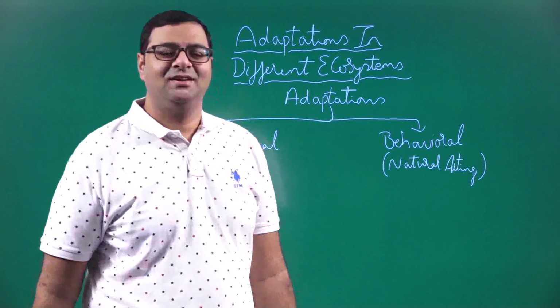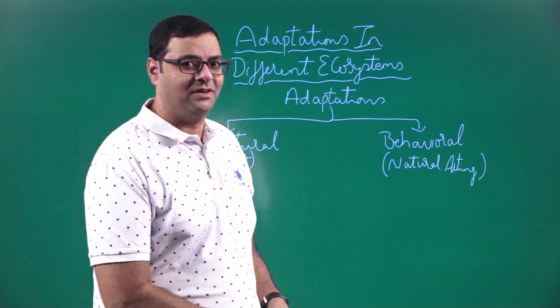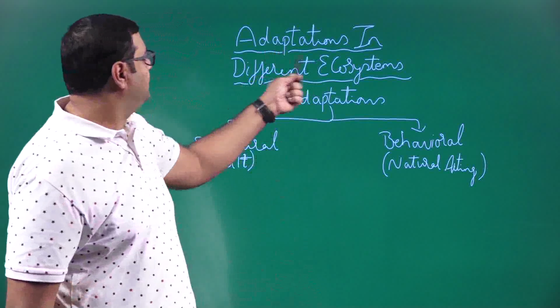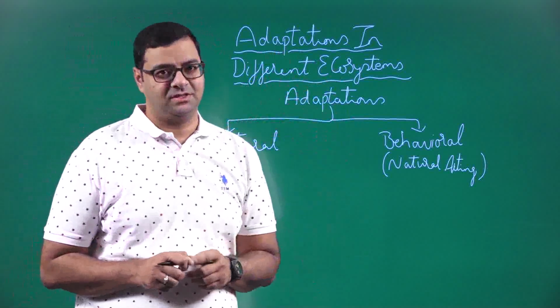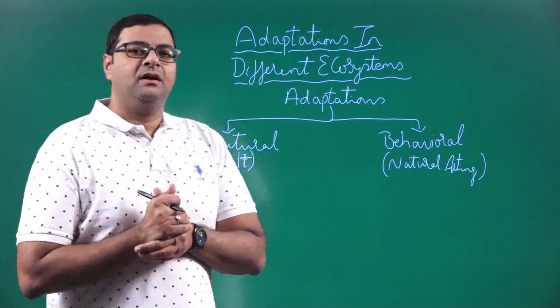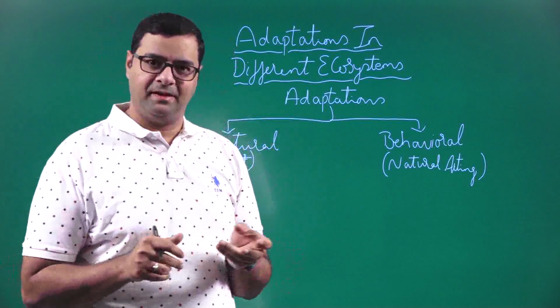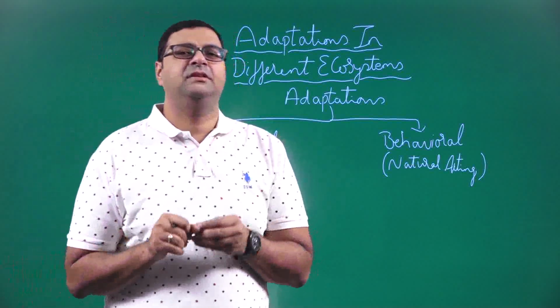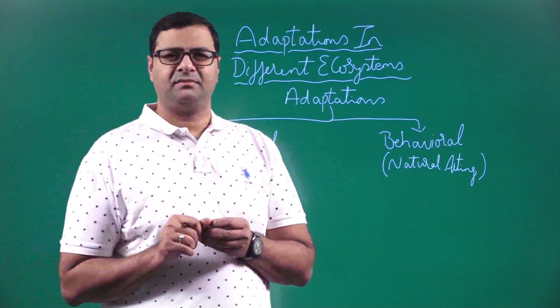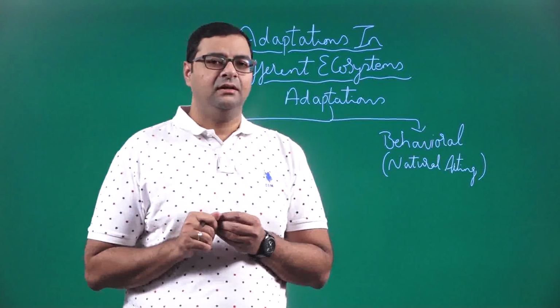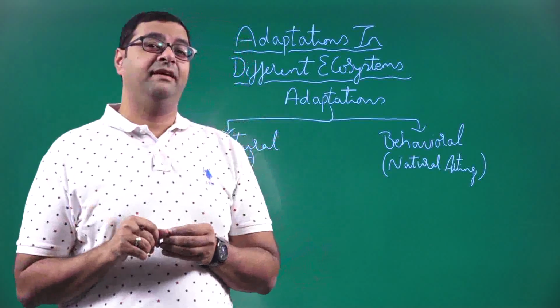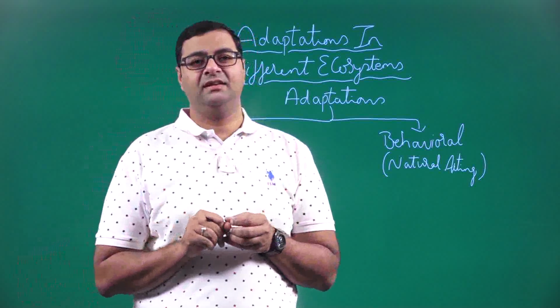Hello students. Today we are going to see a chapter which is known as adaptations in different ecosystems. Say, for example, all of you are in Hyderabad today. In Hyderabad there are various organisms living.